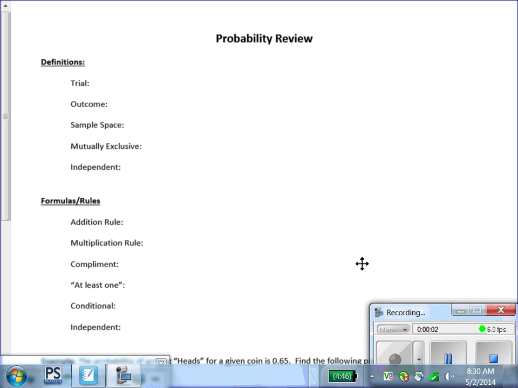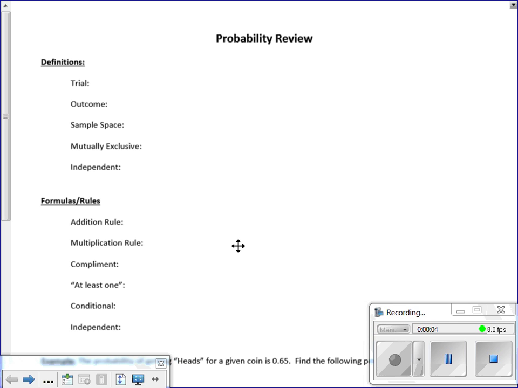All right, so let's take a look at probability review. Some of the basic terms associated with probability, we'll start there. The first thing that we could talk about is a trial, and really all that is a random outcome, or a random event, excuse me. So, for example, maybe we flip a coin 3 times.